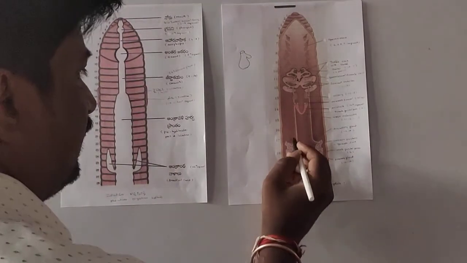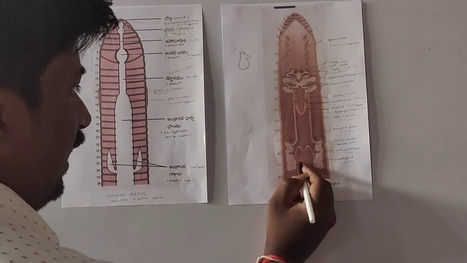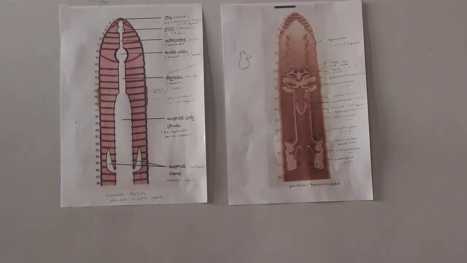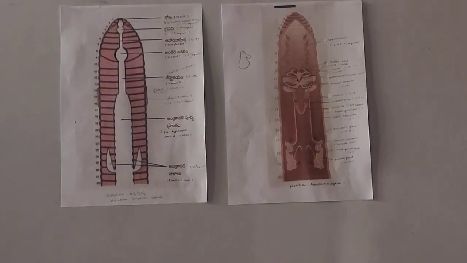Now, accessory glands are there. In the 17th segment one pair, in the 19th segment one pair, so two pairs of accessory glands are there. And this is the male reproductive system.